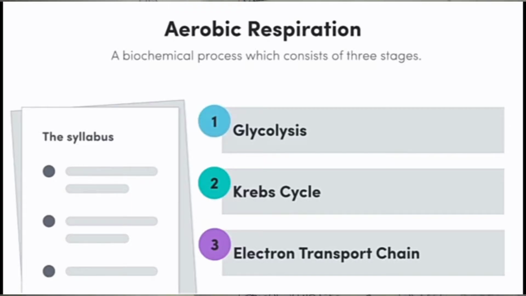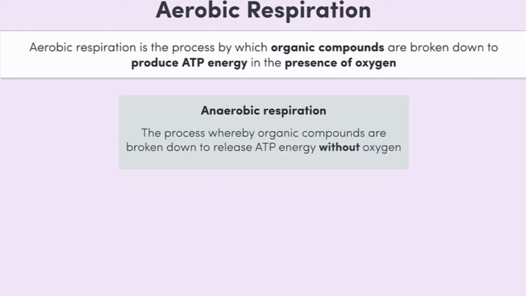Let's start the topic. Glycolysis is the process in which glucose molecules are broken down into two molecules of pyruvic acid. Discovery: it was discovered by Embden, Meyerhof and Parnas, so the process is called the EMP pathway.